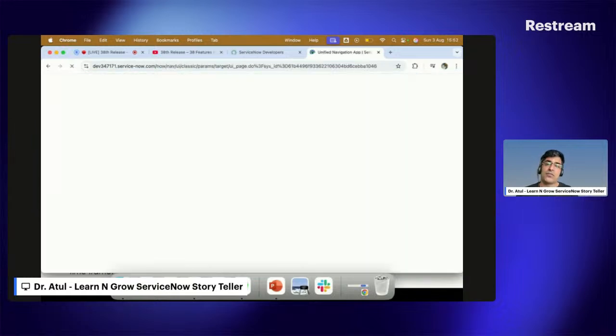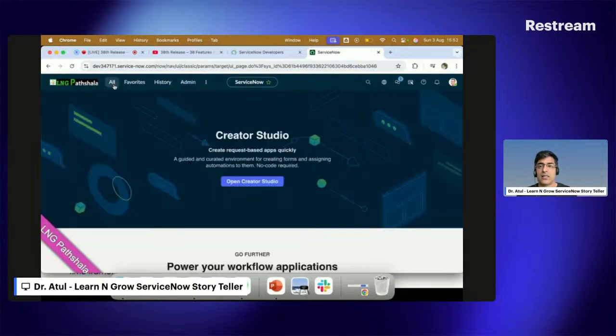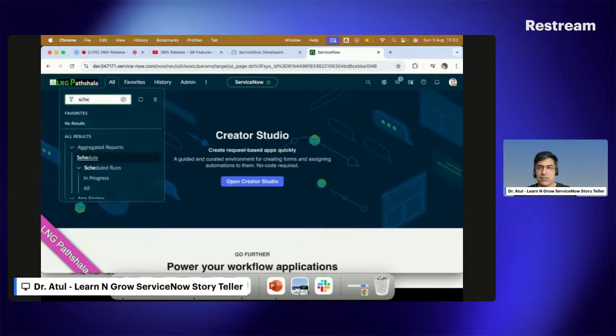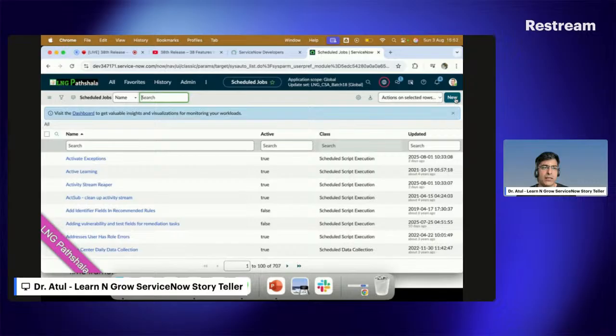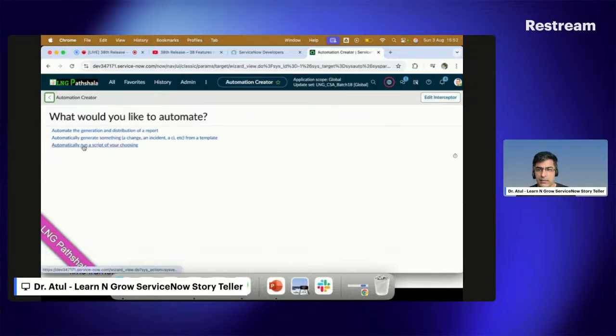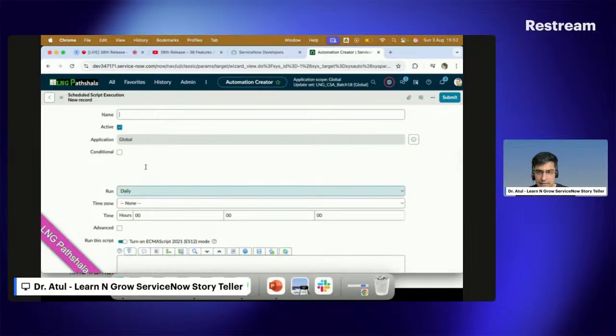This is the purpose of this live, that we can explore things together. So I can go back here to scheduled jobs. Yep, I click on New, and now I can say automatically run a script of your choosing. So here I can see run